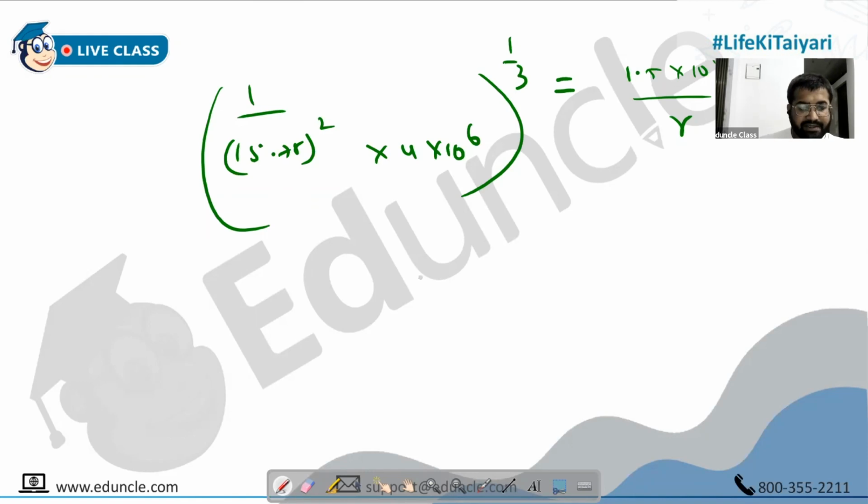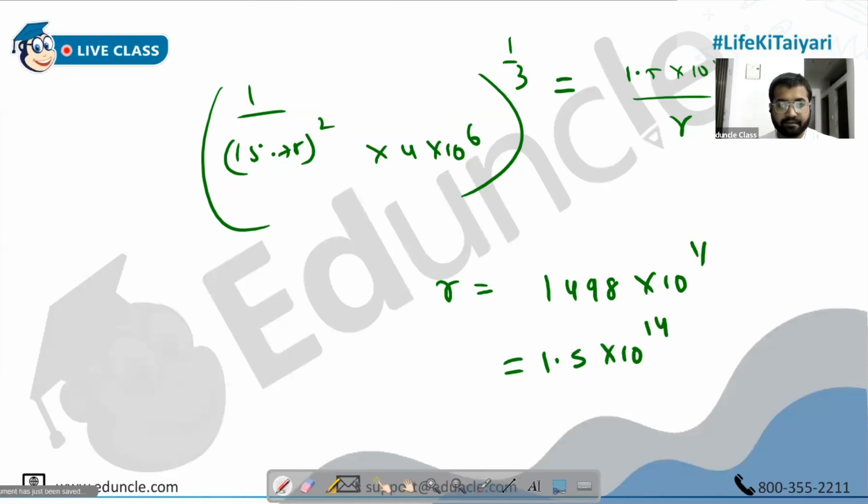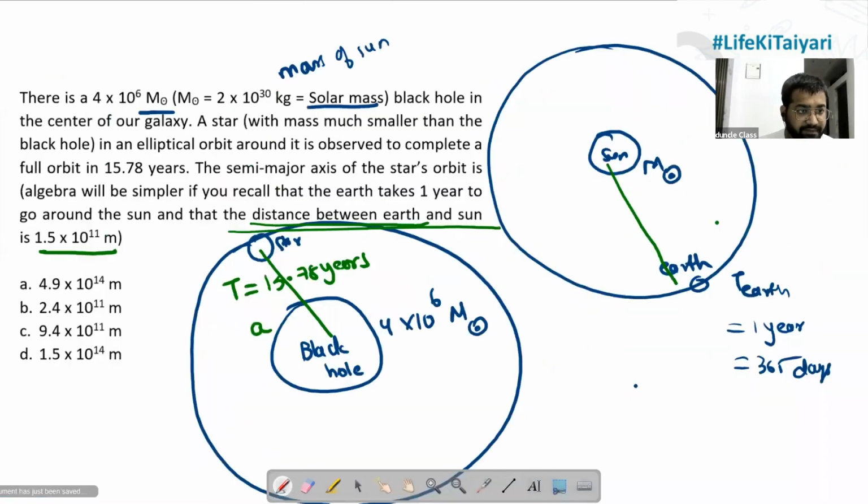Okay, so this value is 998, and R will be this into 1.5 into 10 raised to 11. Okay. So I'm getting approximately 1498 into 10 raised to 11. So that's approximately 1.5 into 10 raised to 14 I'm getting, people. So that's option D.